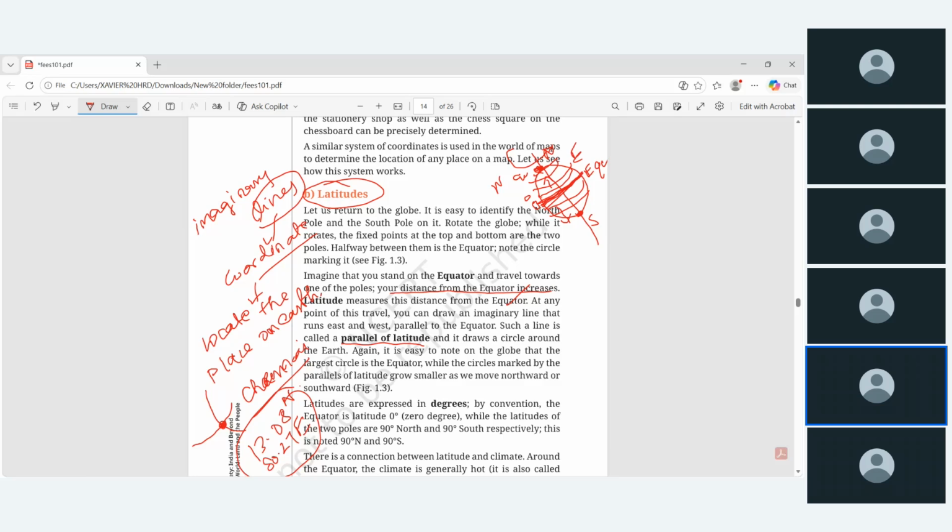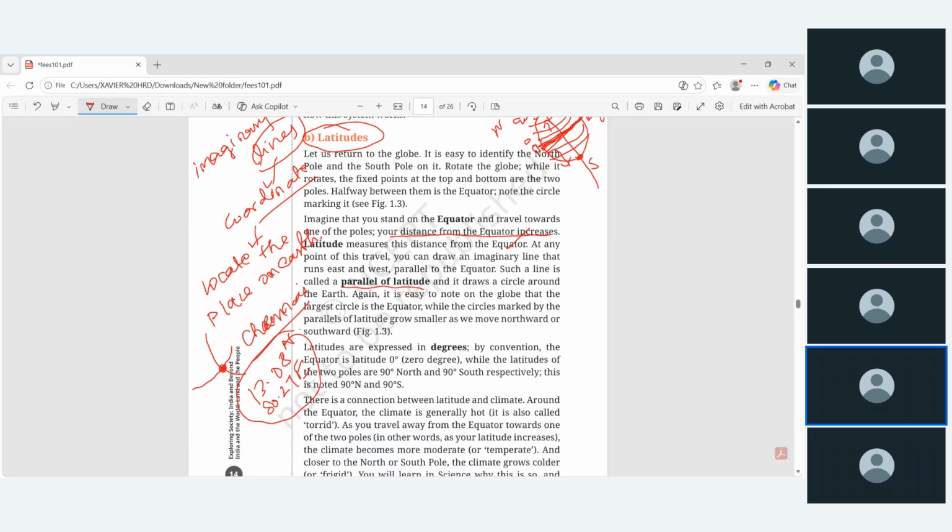Okay, that is what the latitude means here. Then now, again, it is easy to note on the globe that the largest circle is the equator. It's the center, the imaginary line, that is the equator. That's the largest circle.